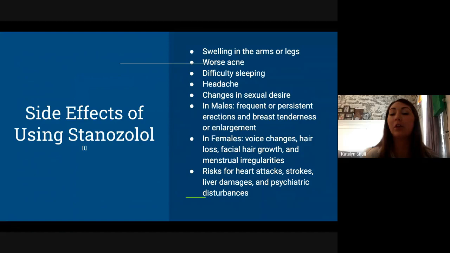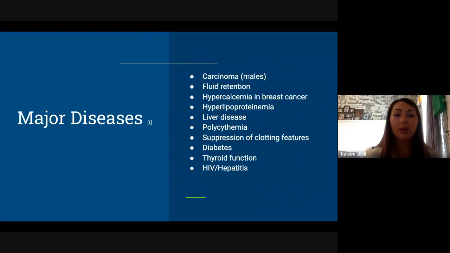And then some risks are heart attack, strokes, liver damage, and psychiatric disturbances, which could be mood swings, impaired judgment, depression, nervousness, irritability, delusions, and aggression. And then some major diseases that this steroid can cause are carcinoma in males, fluid retention, hypercalcemia in breast cancer, hyperlipoproteinemia, liver diseases, polycythemia, suppression of clotting features, diabetes, thyroid function, HIV, and hepatitis.